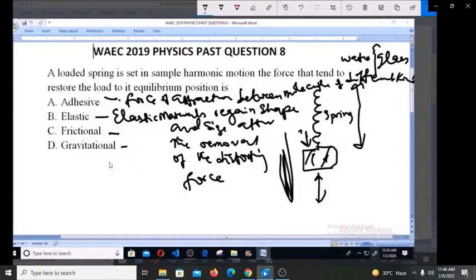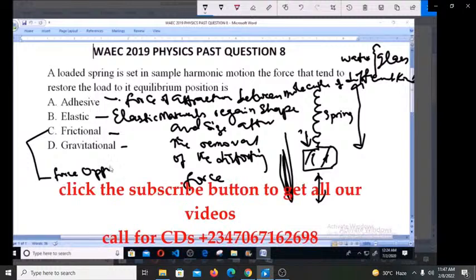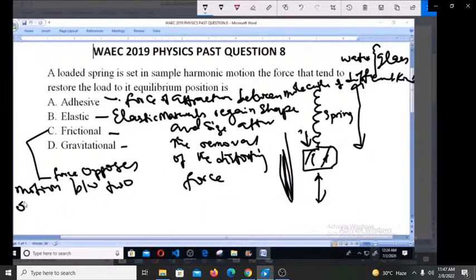Now, frictional force is the force that opposes the motion between two surfaces in contact. So frictional force is the force that opposes motion between two objects in contact.